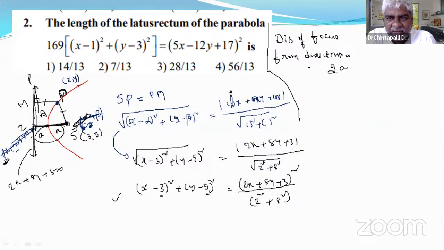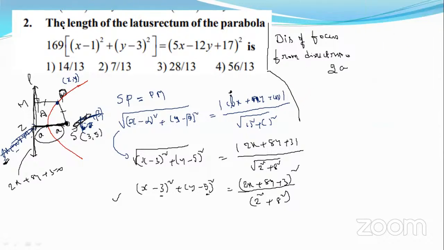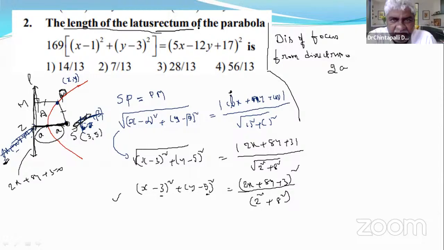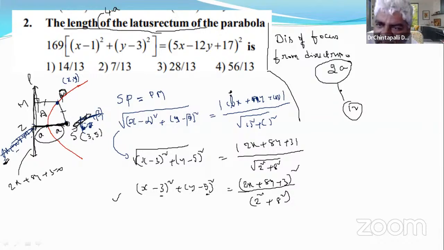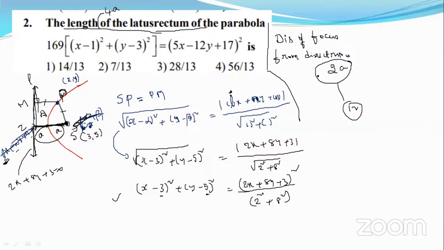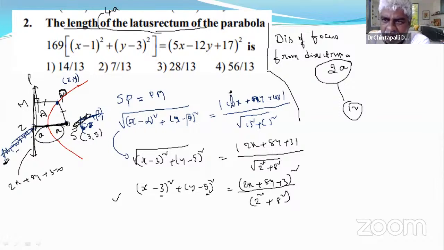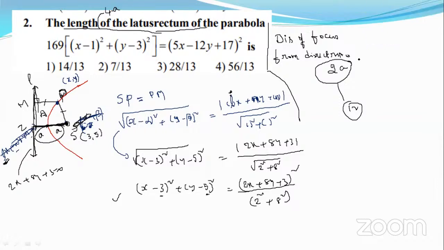And what is the length of the latus rectum? Very good, the length of the latus rectum is 4a. We know the distance from focus to directrix. Then how can we get the length of the latus rectum from that distance? For example, if the distance from focus to directrix is 12 units, then what is the length of the latus rectum? Yes, it is 24. You are understanding very clearly.